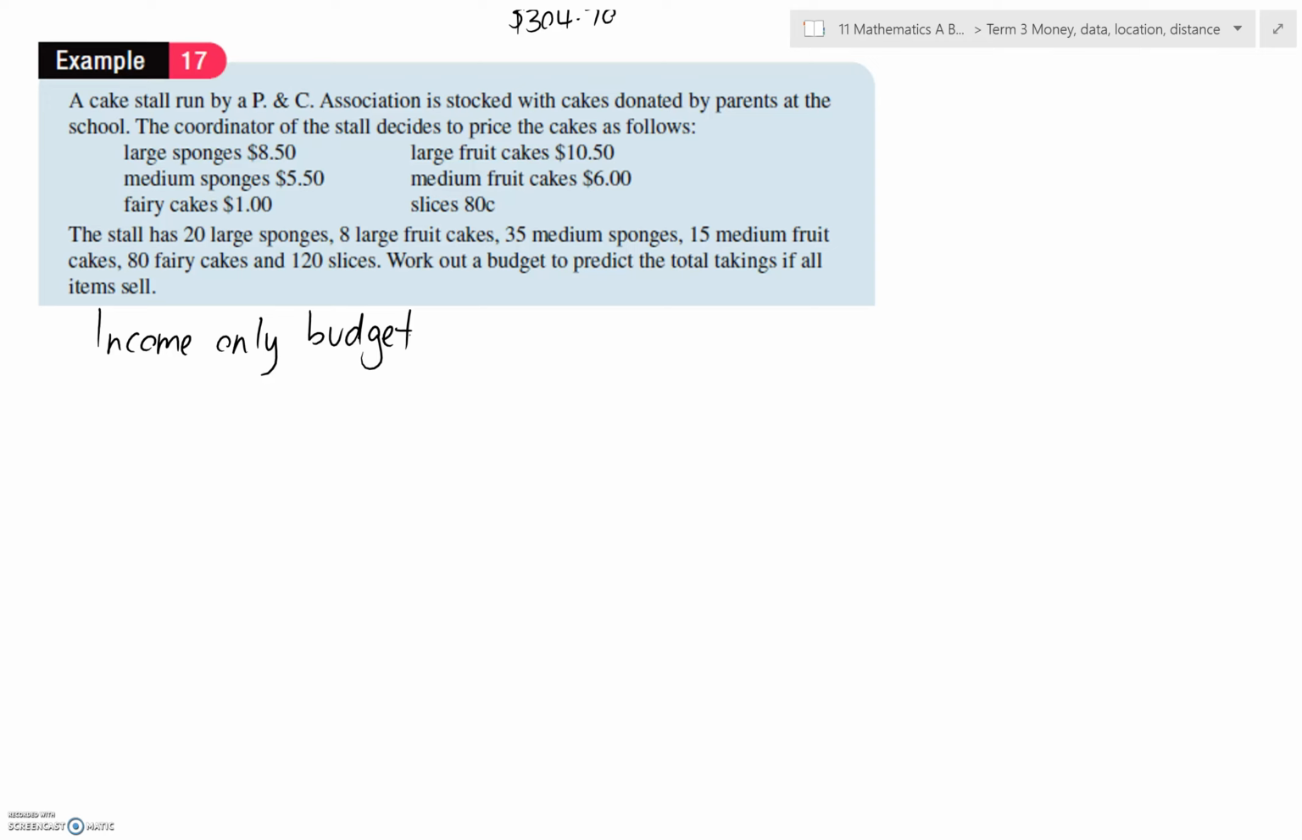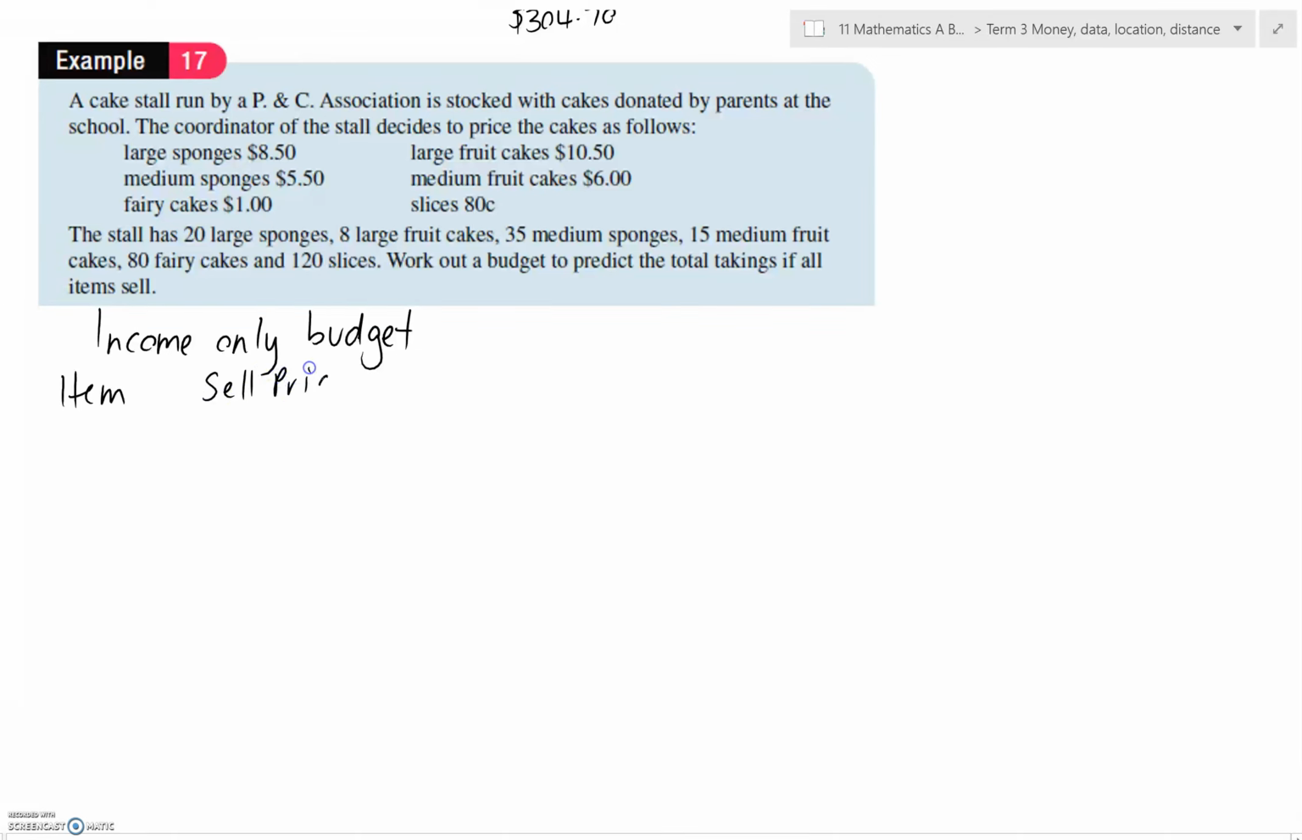So a cake stall run by a P&C association is stocked with cakes donated by parents at the school. So that means there's going to be no cost. We're just going to make some money. The coordinator of the stall decides to price the cakes as follows, and there's a whole lot listed there. And they've given us information about how many they think they're going to sell. Work out a budget to predict the total takings. That means income.